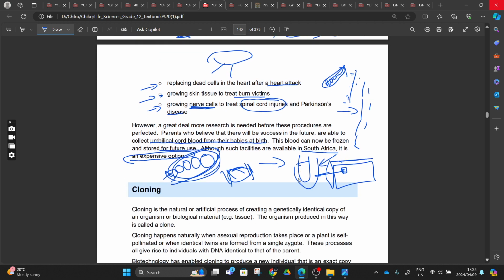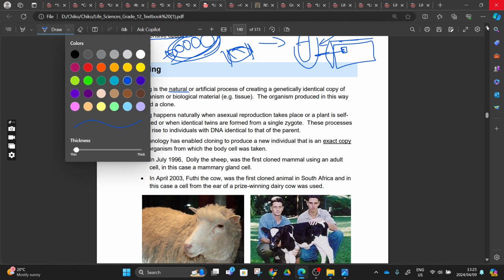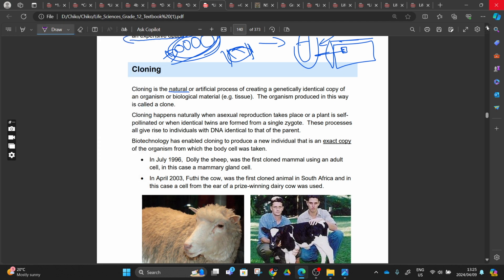Very expensive, but let's move on. Then we have cloning. But what is cloning? Simple and straightforward. Let me change color here so that our concentration shifts to something new, right? Cloning is the natural or artificial process of creating a genetically identical copy of an organism or biological material, like a tissue.